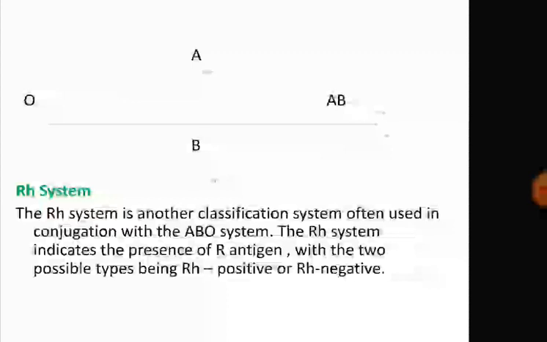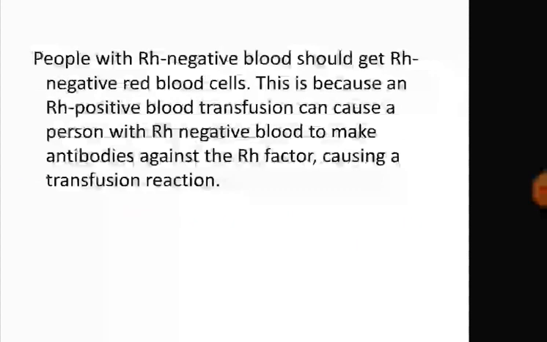Now, an antigen is a harmful substance which enters the body and causes the body to make antibodies as a response to fight off diseases. Like an antigen is a common cold virus. Common cold virus is an antigen which causes the body to make antibodies which help the person to prevent from getting sick. So, there are 2 possible types of Rh antigens: one is Rh positive and another is Rh negative.